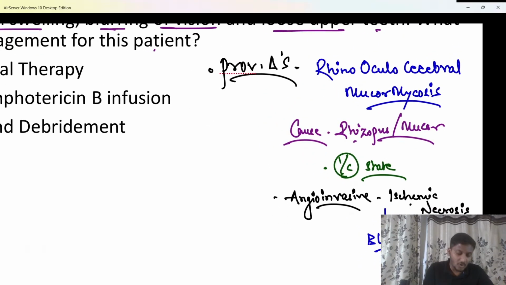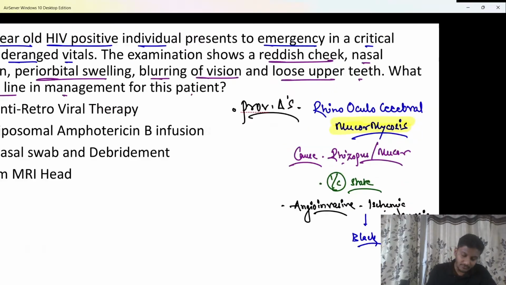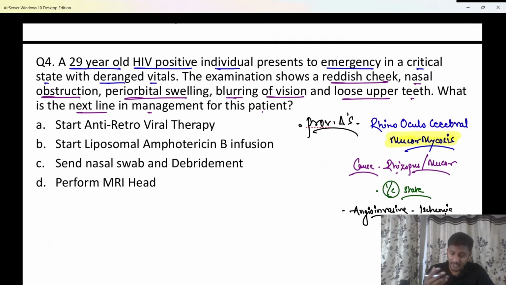A lot of patients may also have mucormycosis which starts from the palate. Usually when you give nebulization of steroids at higher doses, the black spots will start from the palate. In some people it may start from the nose, and then it will slowly involve the jaw, definitely the eyes of the patient, and then the brain as well. Clear? So here there is a reddish cheek because of inflammation, nasal obstruction, periorbital swelling, blurring of vision, that is eye involvement is also there. Loose upper teeth is also there, that means the palate is also involved.